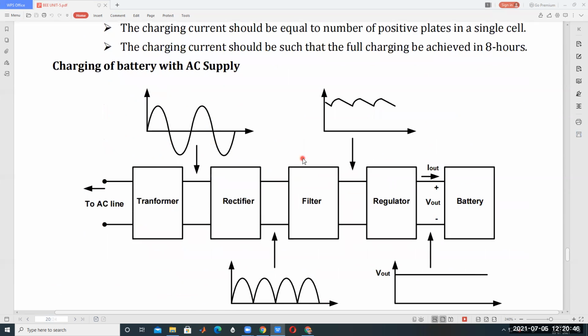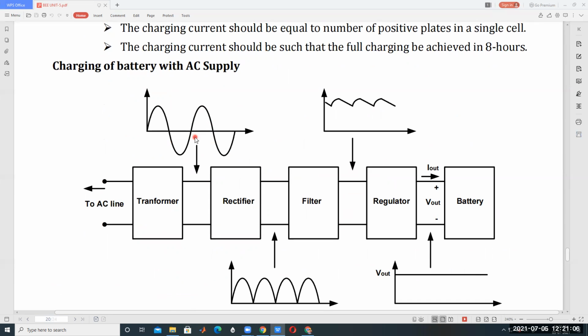Okay, if AC supply is available, how to charge the DC? How to charge your mobile? Okay, so the mobile battery is called a lithium-ion battery. So how to charge this lithium-ion battery? By using this process. This is called the input AC voltage, the input voltage of this.